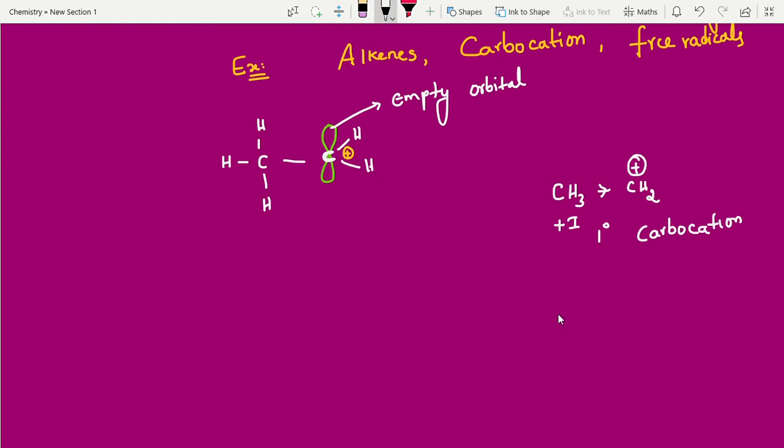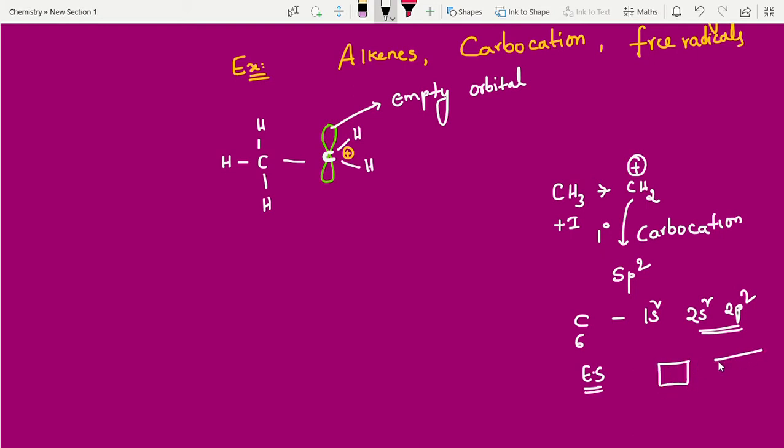See, I am giving one more point, students. What is the hybridization? Carbocation is sp2 hybridization. Carbon, what is the atomic number? 6. 1s2, 2s2, 2p2, right? And the excited state electronic configuration, I am taking only the outermost shell, because only the outermost shell participates in bond formation. So better to take the ground state first.